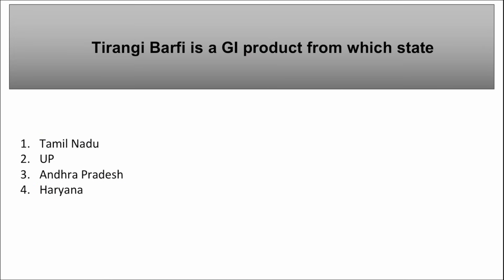Right, moving on. Next is Tirangi Barfi. This is a GI product from which state? Tell me. Tirangi Barfi, this is the GI tag from UP, that is Uttar Pradesh. Correct. Recently 30 new products of UP got the GI tag.